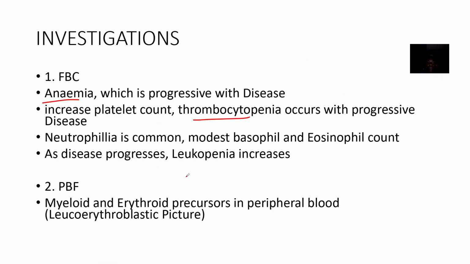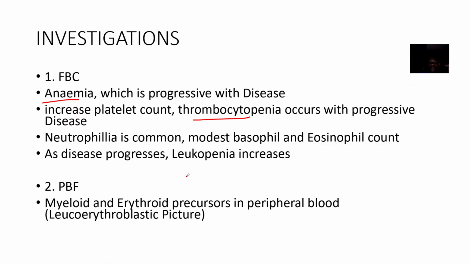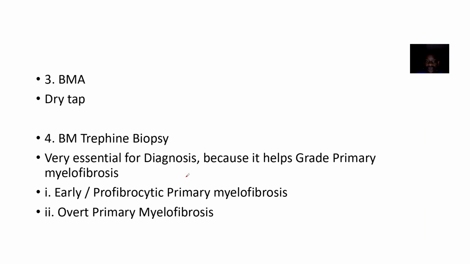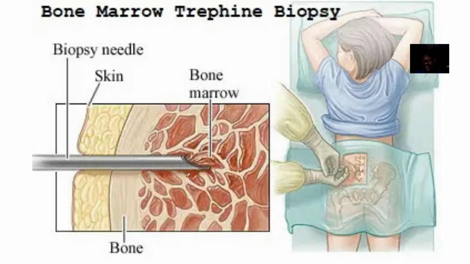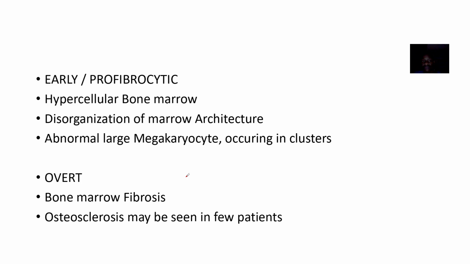All right. Then what again? This full blood count, this peripheral blood film. Then bone marrow aspiration. We already know all of that. Then bone marrow trephine biopsy, right? That one is essential for the diagnosis because you are strongly suspecting primary myelofibrosis, right? So primary myelofibrosis is further divided into the early one and overt one, right?